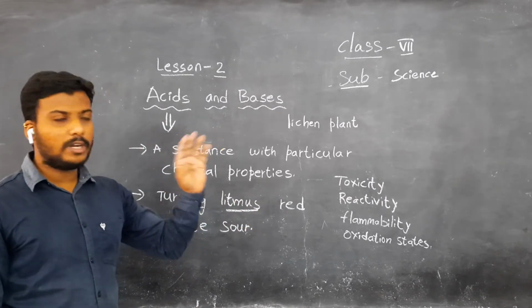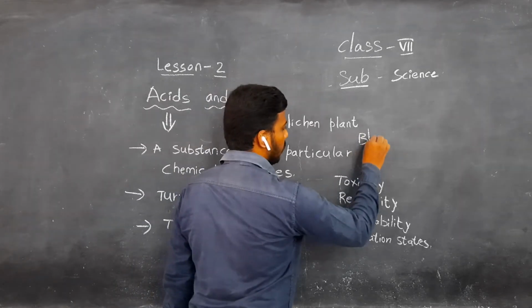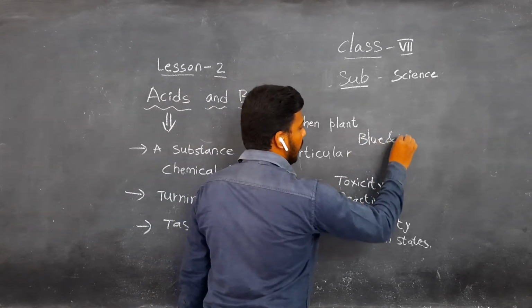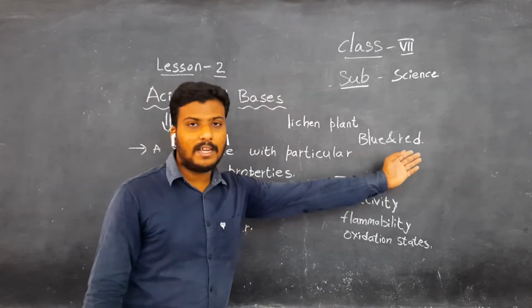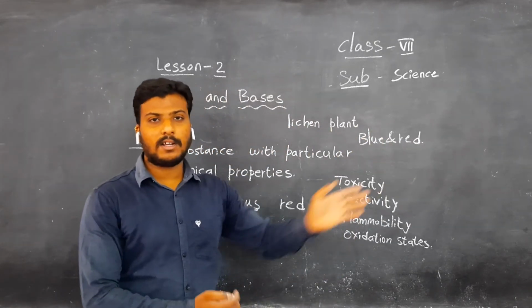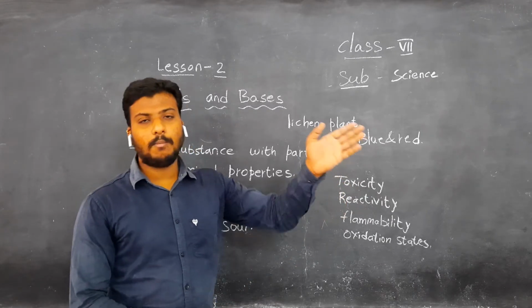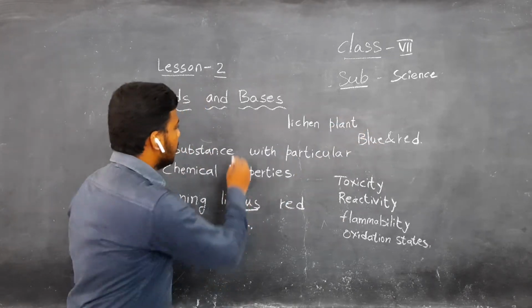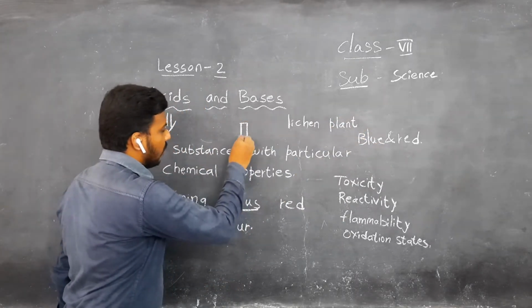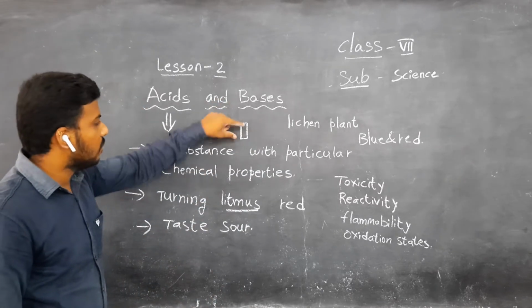Litmuses are of two types. What are those? Blue litmus and red litmus. These blue litmus and red litmus give the indication of the color. Understand, children? Whether it is acid or base. For suppose you take this blue litmus. Okay? This is a blue litmus. This is a paper. Think this is a blue litmus.